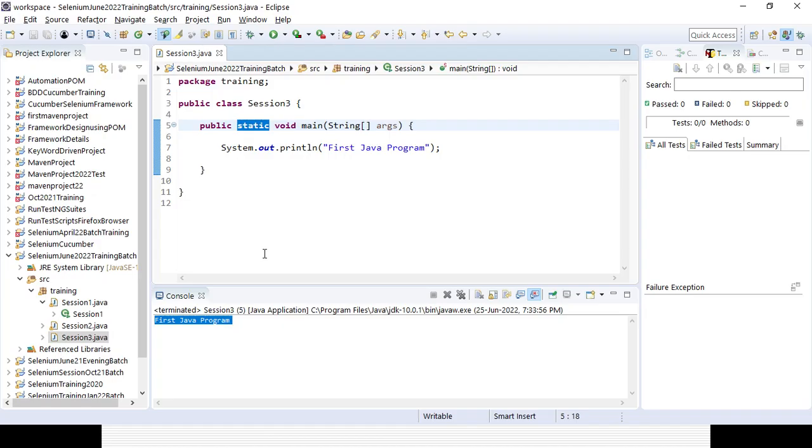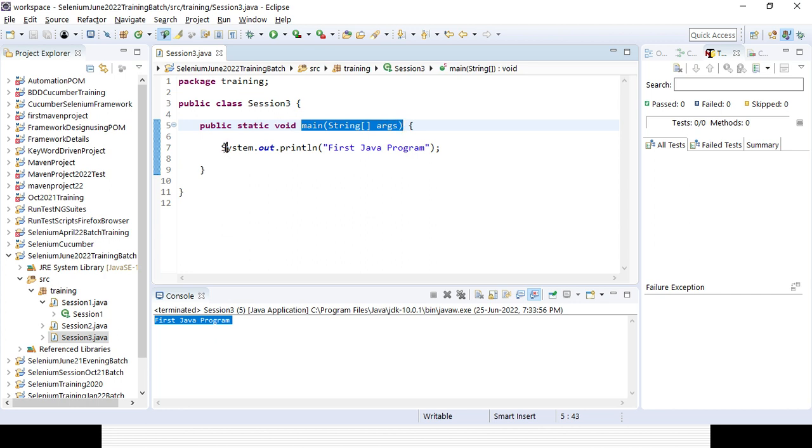In case you are writing some method, that method should have something called a return type. Either it should be void or some other data type. It can be string, integer, boolean, character, like that. And this is the main method, that is called the main method name. This is the main method name.